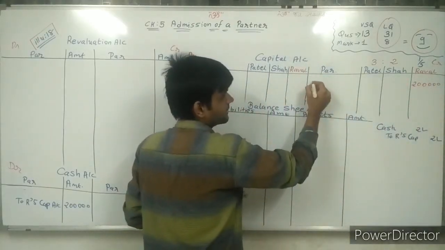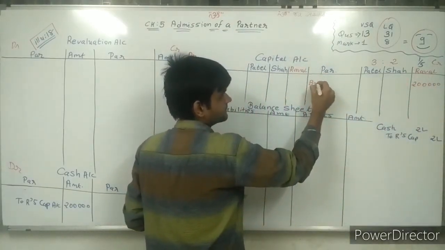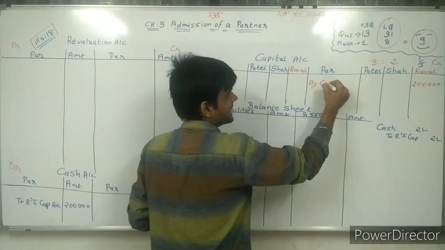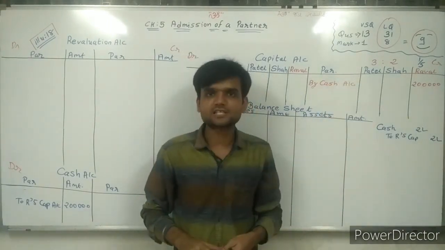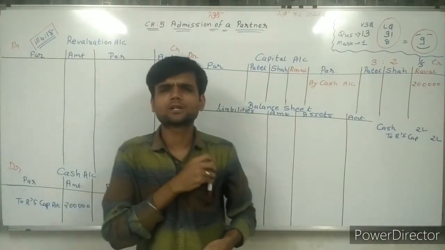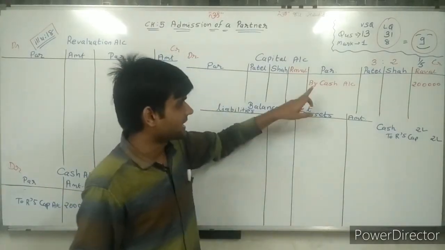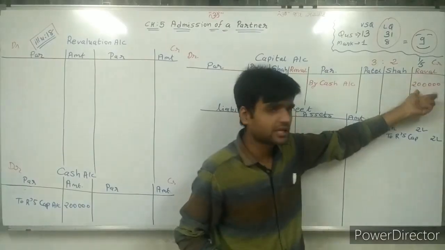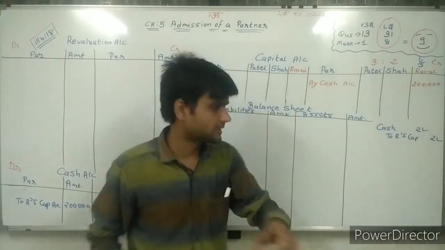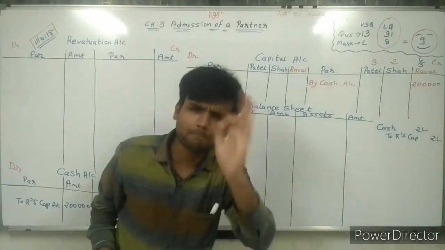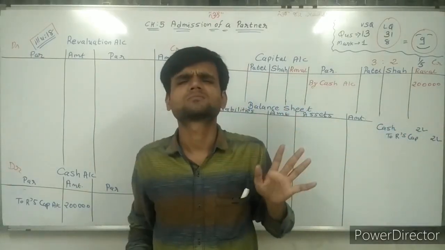And writing here by cash account. This is a very important one. So by cash account, we are writing 2 lakh rupees. So this journal entry you compulsorily need to pass.